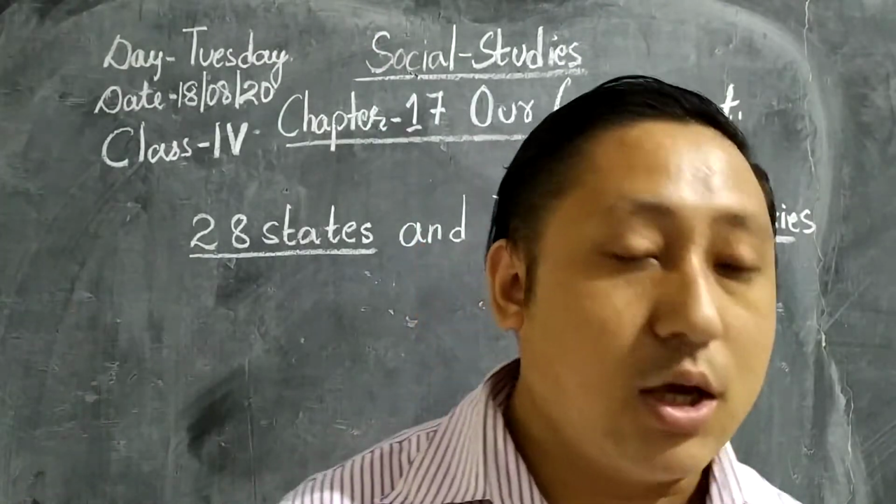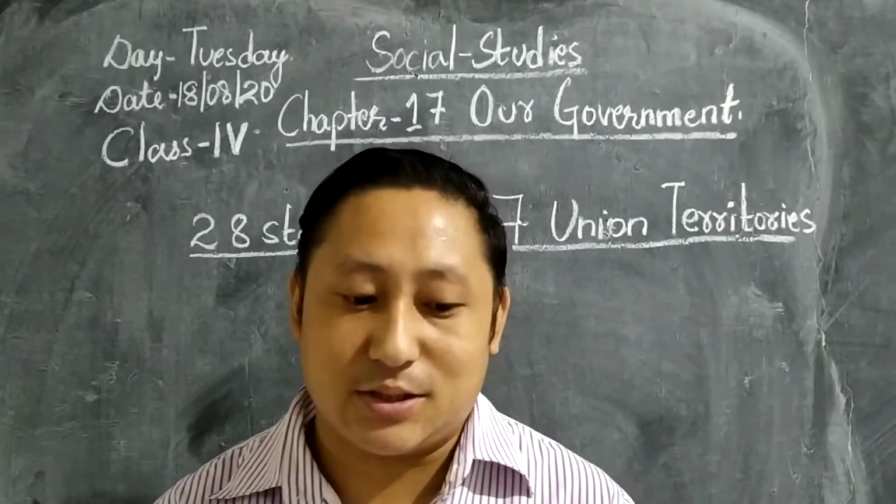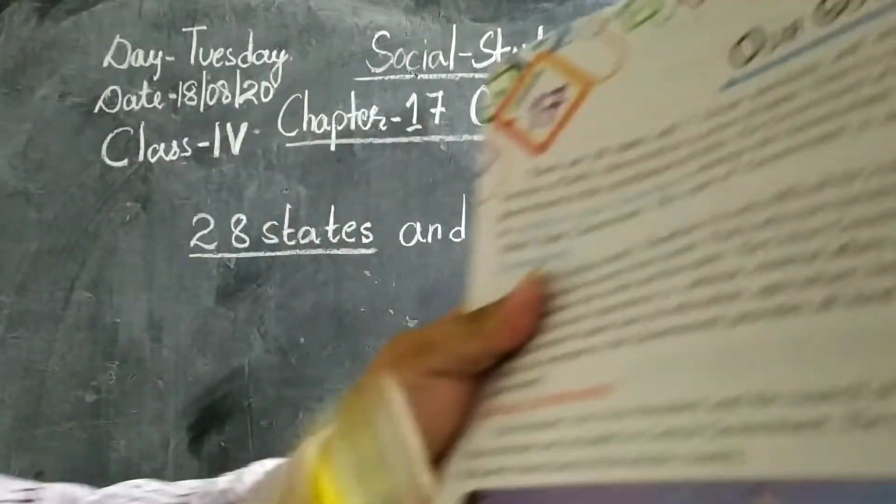Okay, so I'm going to read this chapter. I'm going to explain this chapter. Please take out page number 94. Page number 94, and the chapter is 17, our government.